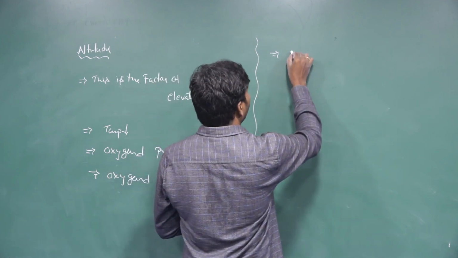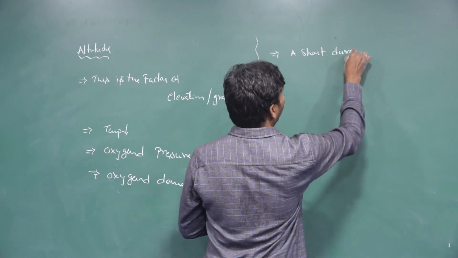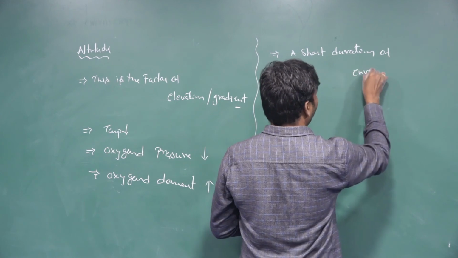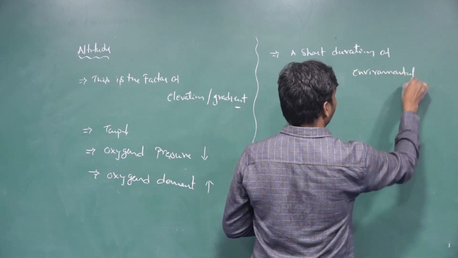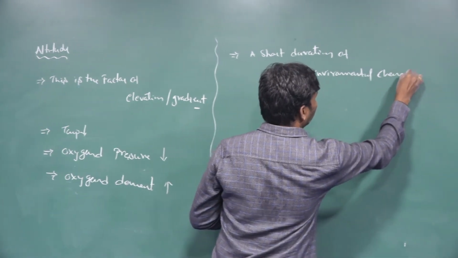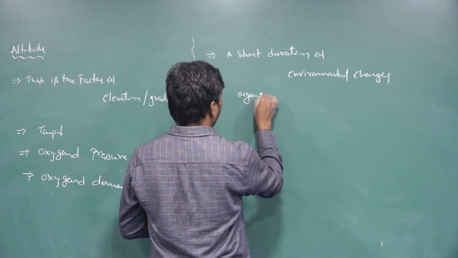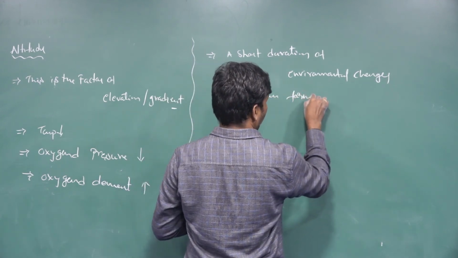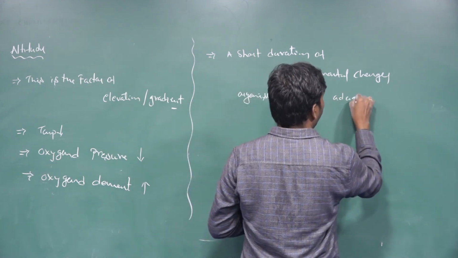So that means, for a short duration of environmental changes, the organism forms adaptations.